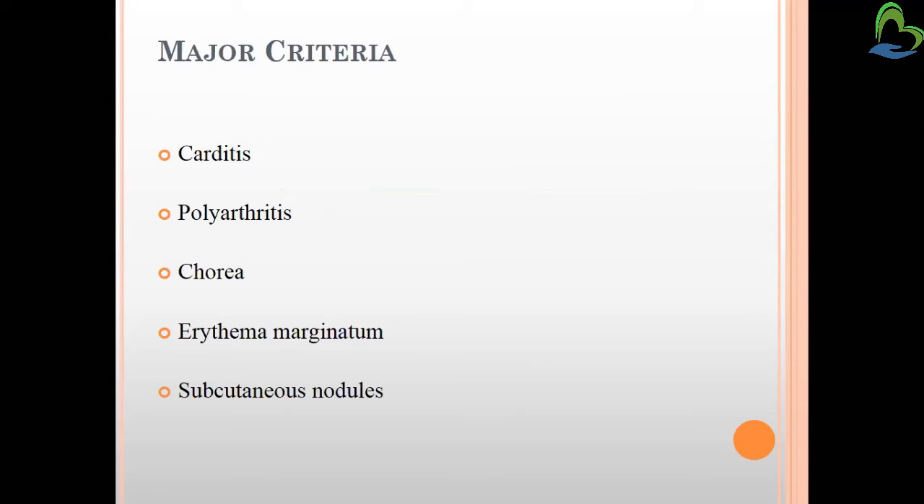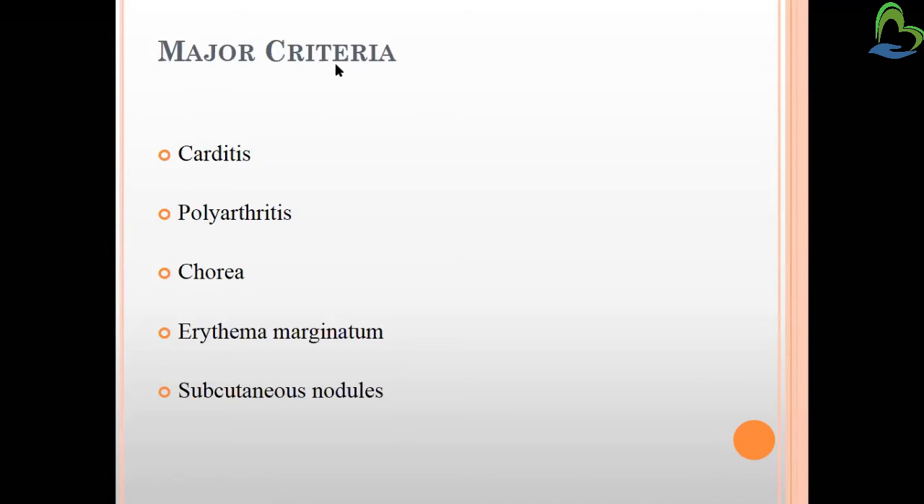Carditis. I said many systems are getting affected. The joint system is affected, the heart is affected, even some kind of muscular deformity is there, erythema marginatum is there, so the skin is getting affected, and the nodules too. So for the major criteria, you have to remember these major symptoms, which are used to diagnose rheumatic heart disease. So: carditis, polyarthritis, chorea, the movement disorder I mentioned, erythema marginatum, seen in the previous slide, and subcutaneous nodules.